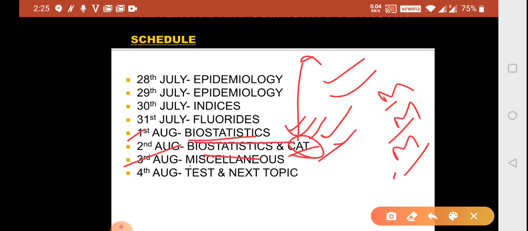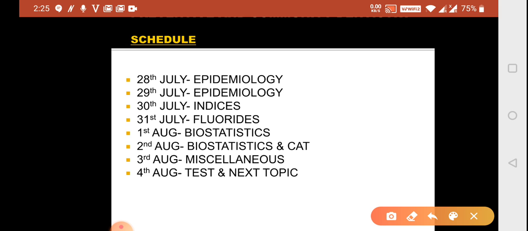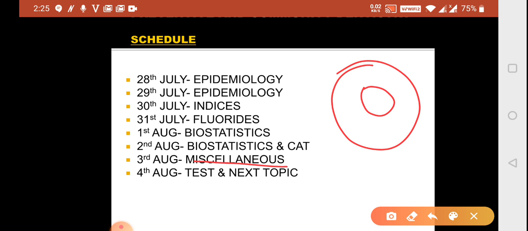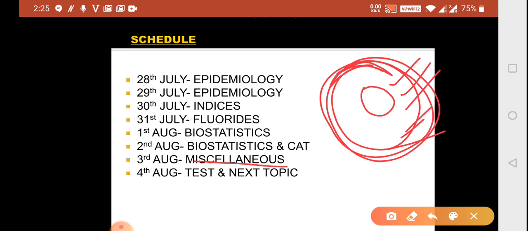Next is your miscellaneous. Miscellaneous includes a lot. Miscellaneous includes everything. I can't even say miscellaneous will be of 1 day, and miscellaneous is this much. Miscellaneous can be anything, because they can ask you vaccines, they can ask you themes, they can ask you fee structure, they can ask you anything, anything related to COVID. But yeah, we will be covering the miscellaneous part from the pulse as well as from the dentist. That is in our hand, that is what we will be doing. Rest is a separate thing.